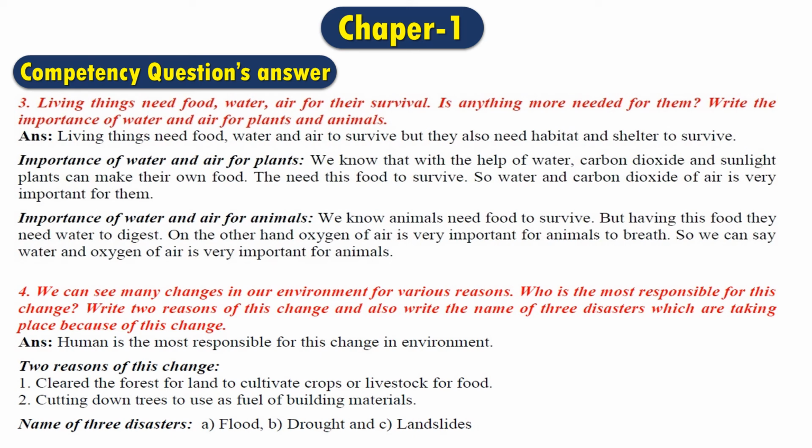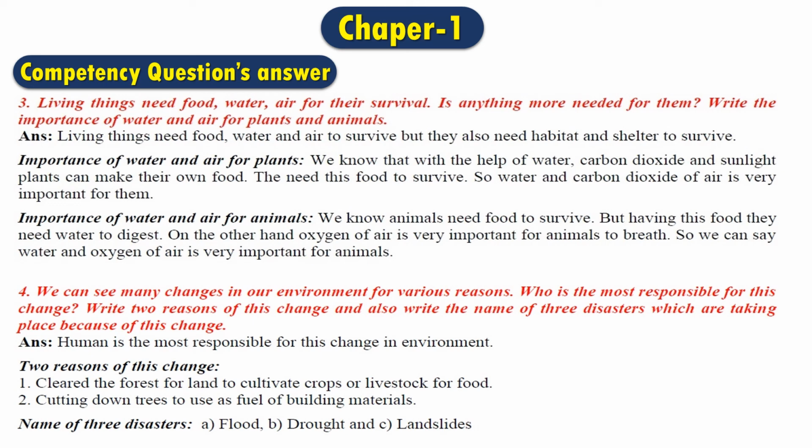In the first part, we know that with the help of water, carbon dioxide and sunlight, plants can make their own food. They need this food to survive. So water and carbon dioxide of air is very important for them. So we can see that plants without water or air cannot live, they cannot make their own food. So if they cannot make their own food, they won't be able to live.